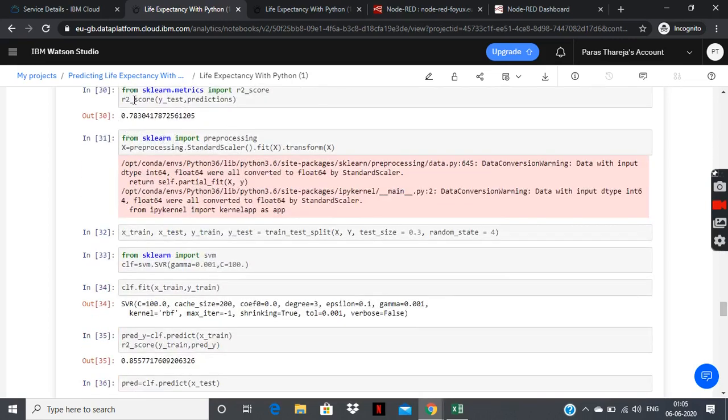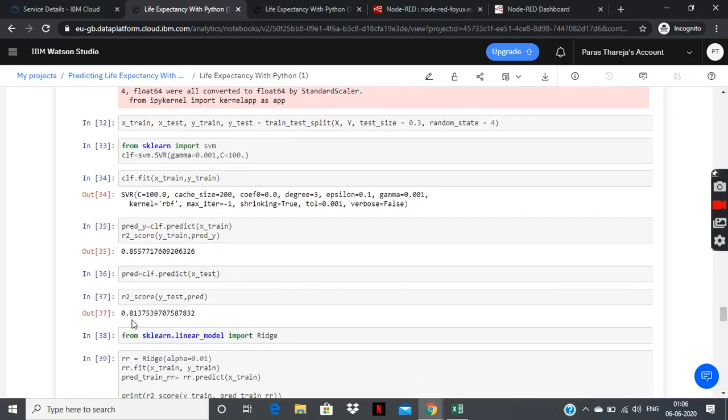So I moved ahead with the support vector machine, or SVM. Firstly, I used standard scaler to normalize my values, then split the data again. Then I fitted the data using SVM and predicted. On the train portion, it was giving an accuracy of 85.5, which is really good. And the test portion was giving an accuracy of 81.3, which is again a good one.